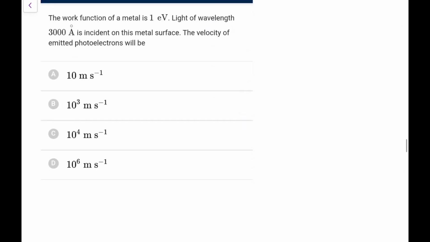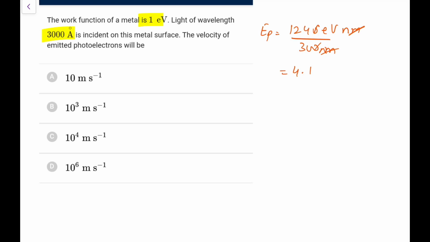Next, the work function of a metal is 1 eV. Light of 3000 angstrom is incident. The velocity of emitted photoelectrons, it should be the maximum velocity, I suppose. So what is the energy of the photon? That is hc, 1240 eV nanometer, divided by 300 nanometer. This comes out as 4.13 eV. So the Kmax would be 3.13 eV.